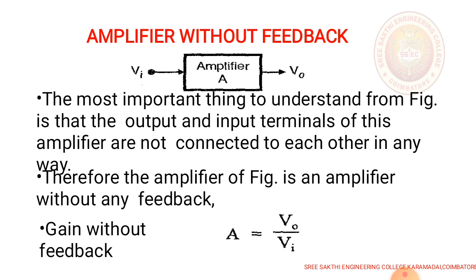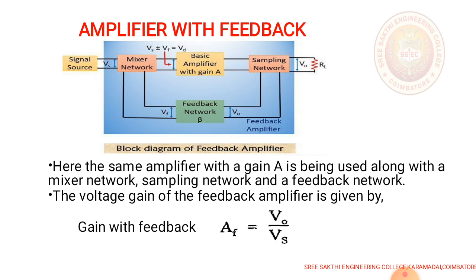Amplifier without feedback. The block explains the amplifier with input signal Vi and output signal V0. Here the block shows that the signals are not interconnected, that is, Vi and V0 are not interconnected. So this type of amplifier is called an amplifier without feedback. The gain for this amplifier is A equal to V0 by Vi, where A is the amplifier gain, V0 is the output voltage and Vi is the input voltage.